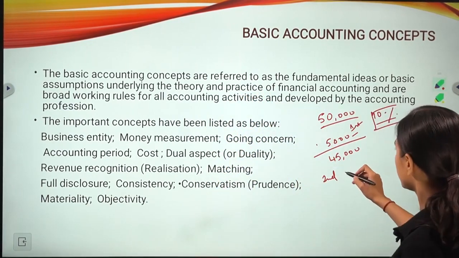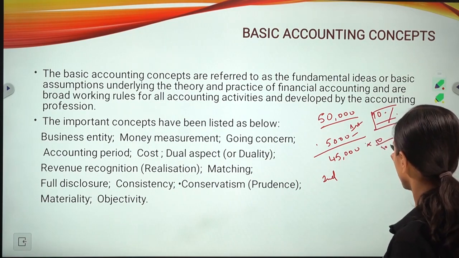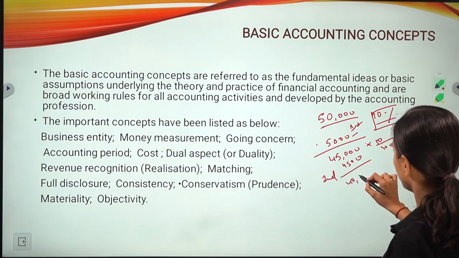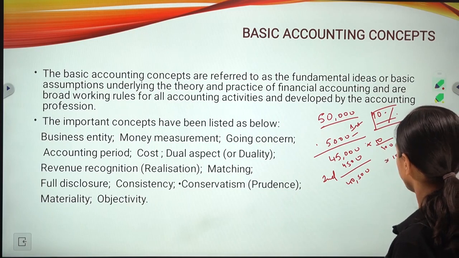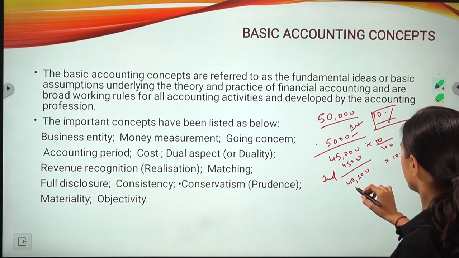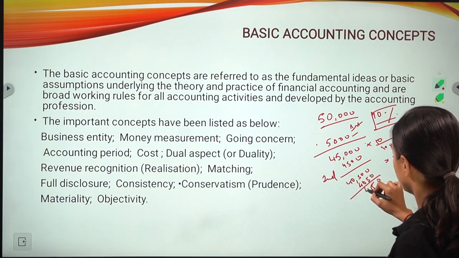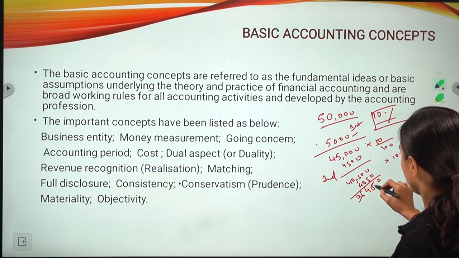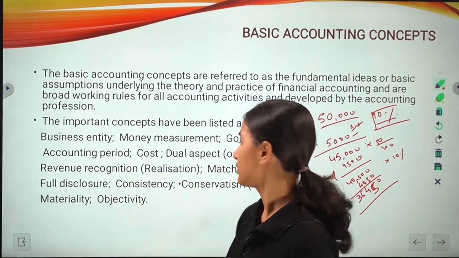Similarly, 10% of 45,000 is 4,500, so the remaining value is 40,500. Again 10% of that is 4,050. This way you have calculated.